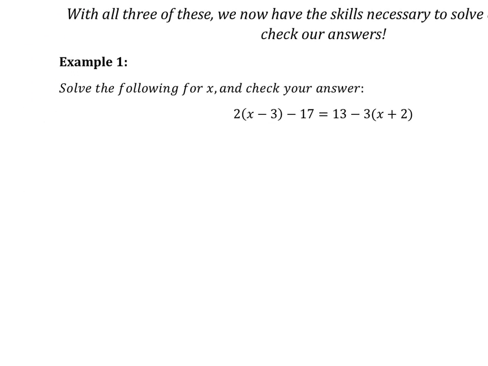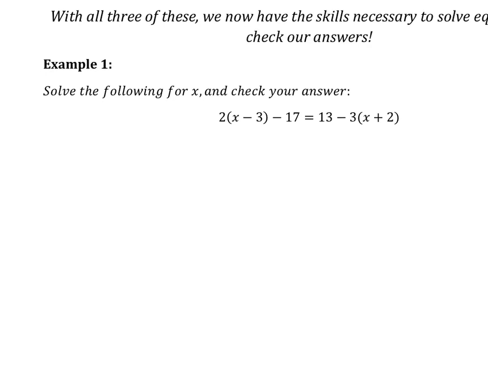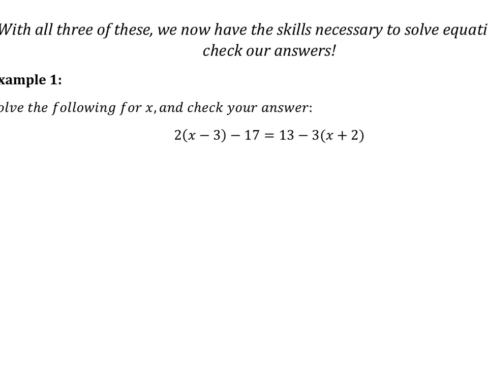So example 1, we need to solve for x. So again, the first thing we need to do is simplify. We need to distribute. We need to combine like terms. So first, just start on one side of the equal sign at a time. So I have 2x minus 6 minus 17. I can combine these like terms here.